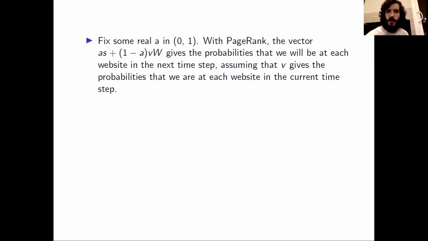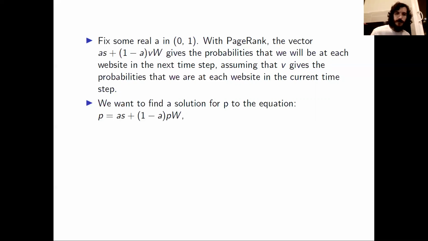For PageRank, we'll fix some real number A in (0, 1), non-inclusive. The vector A times S plus (1 minus A) times V times W will give the probabilities that we will be at each website in the next time step, assuming that V gives the probabilities that we are at each website in the current time step. We want to find a solution for P to the equation P equals AS plus (1 minus A) times P times W.